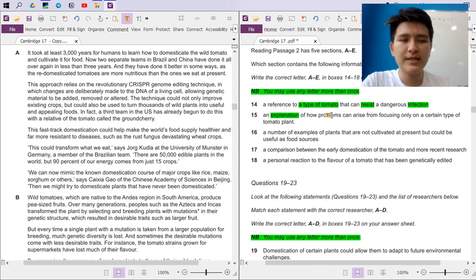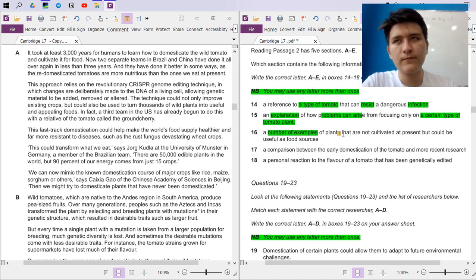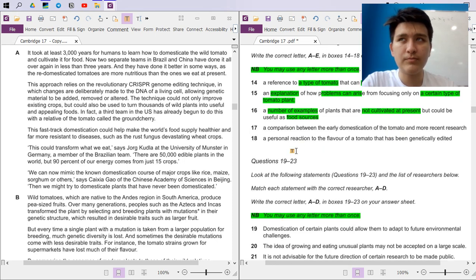An explanation of how problems can arise from focusing only on a certain type of tomato plant. Okay, a number of examples. So there have to be a few examples. Not a lot, but a number, at least two examples of plants that are not cultivated at present, but could be useful as food sources. So they're not cultivated at present, but could be used as food sources without being cultivated. A comparison between the early domestication of the tomato and more recent research. Okay, early, and there's got to be some comparison.